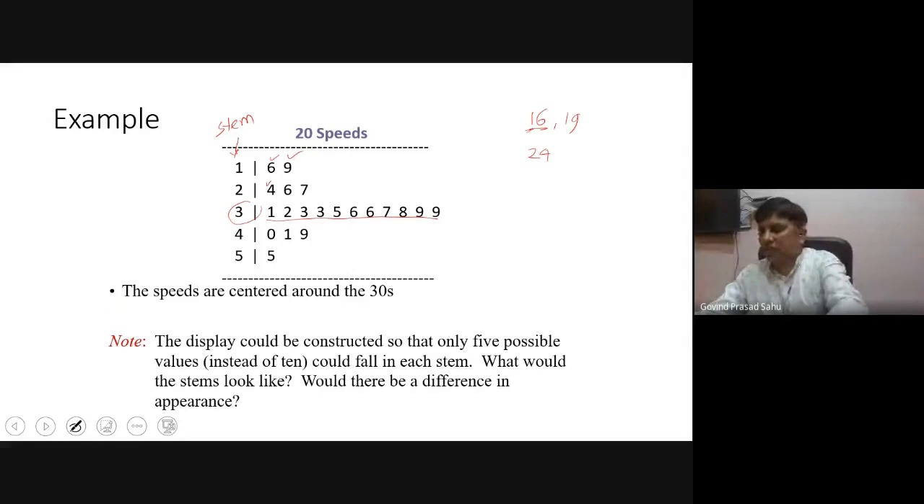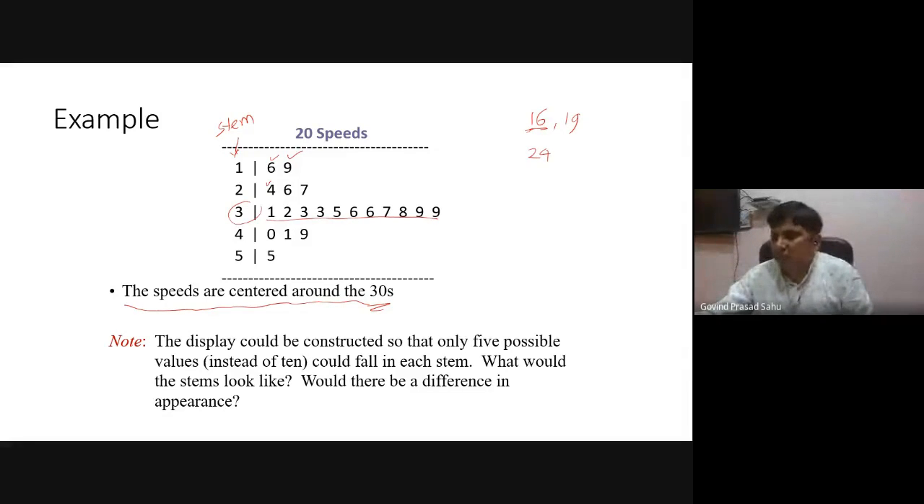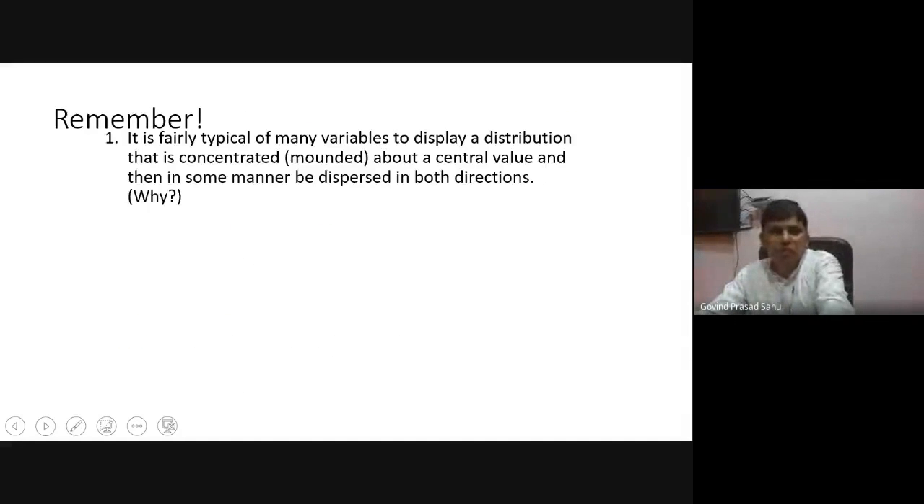But if you see this stem graph, the speeds are centered around the 30s. So that is the conclusion. The average speeds are between 30 and 40, and there are very few cars having a speed greater than 40. There are very few having a speed less than 30. So that is actually the benefit of such a type of graph.